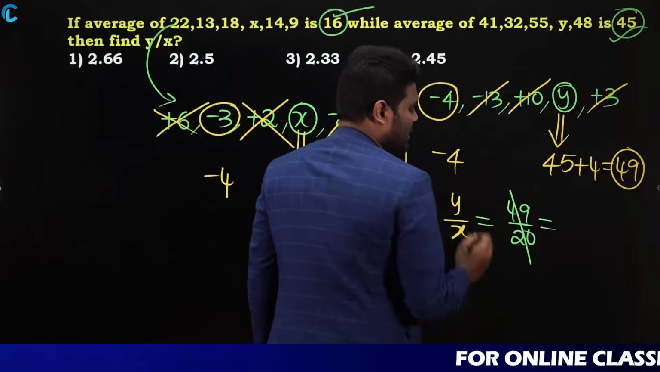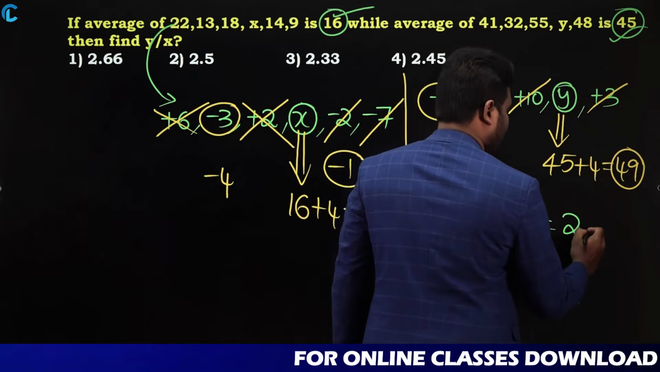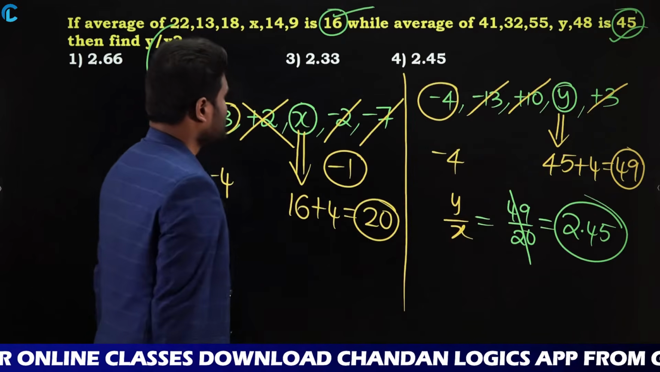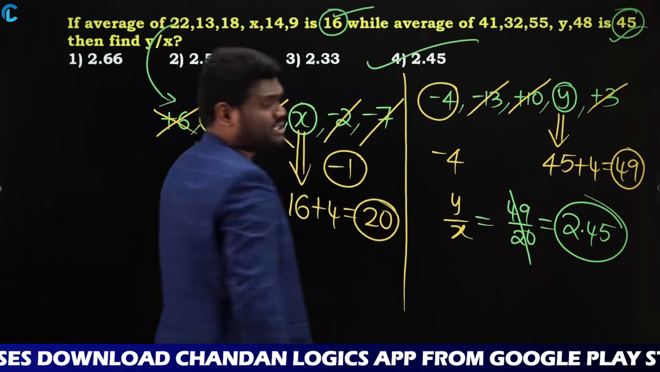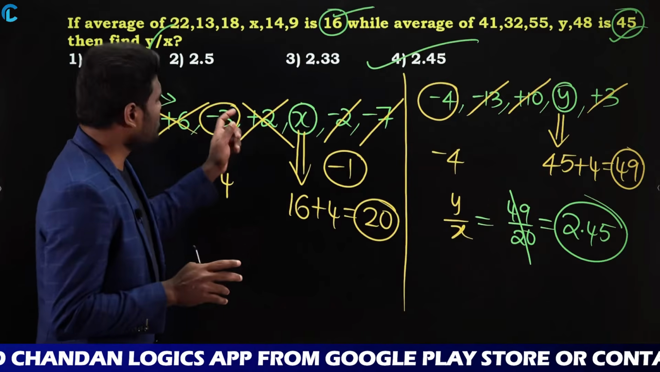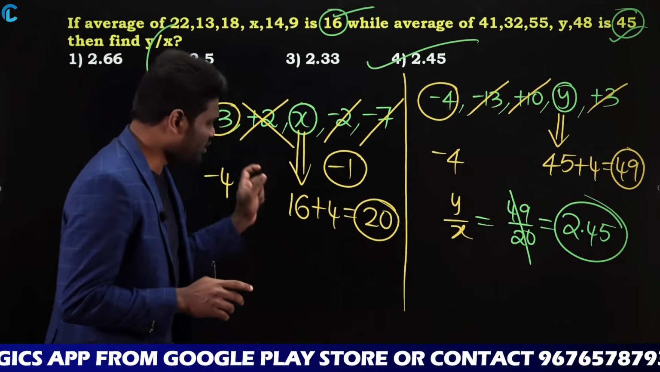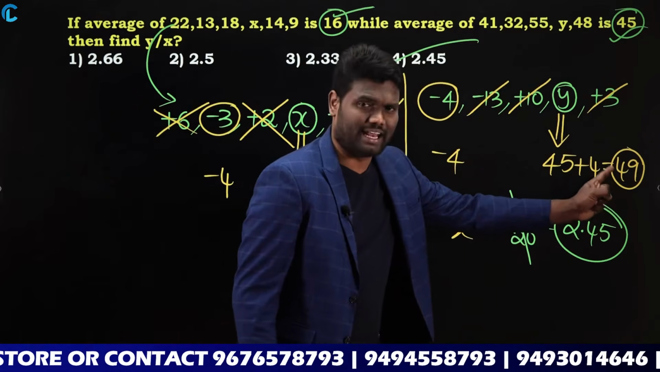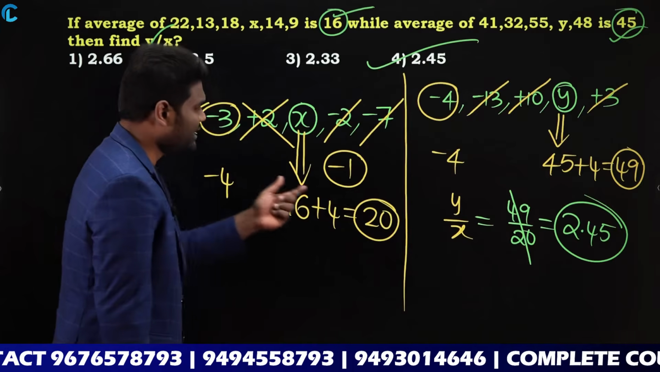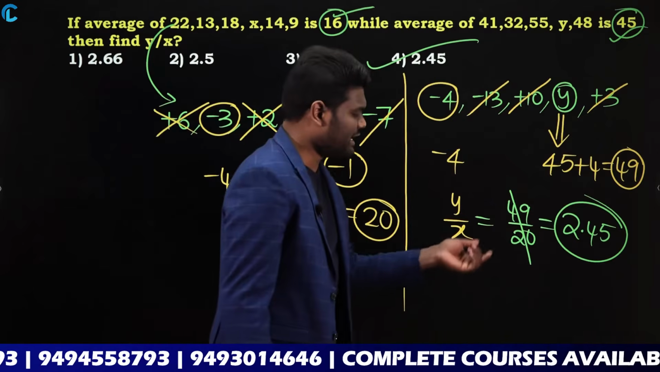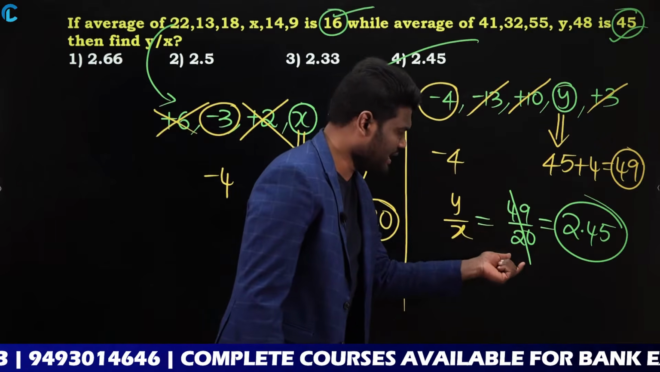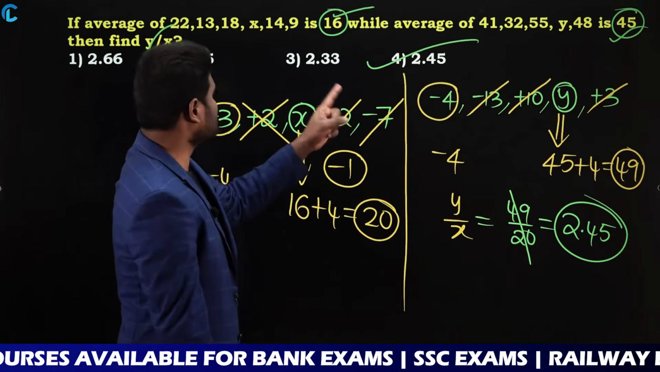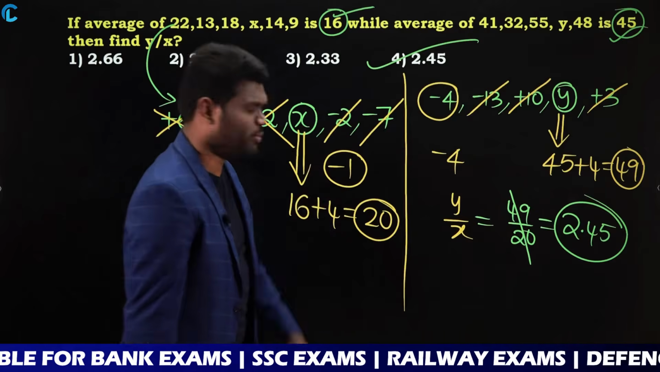So when you calculate this, it is going to be 2.45. Yes or no? 2.45. So the answer is the fourth option. Just a very simple question. What you need to do is find the value of x and the value of y. The value of y is 49 and the value of x is 20. So 49 by 20 is nothing but 2.45. So I can say that the answer for this question is 2.45.